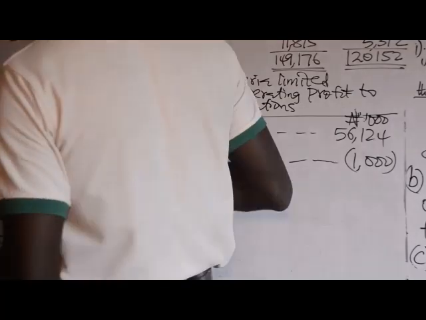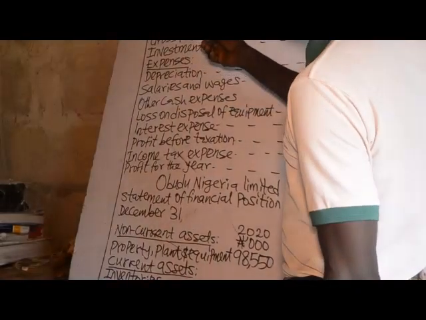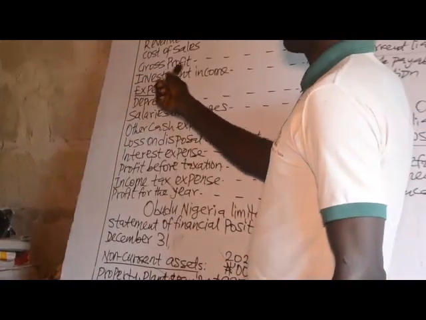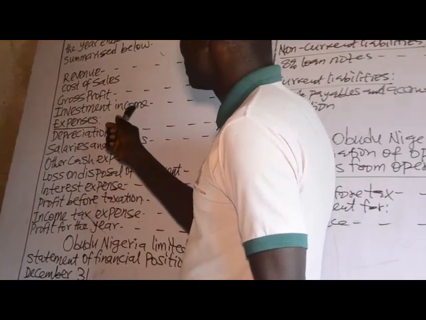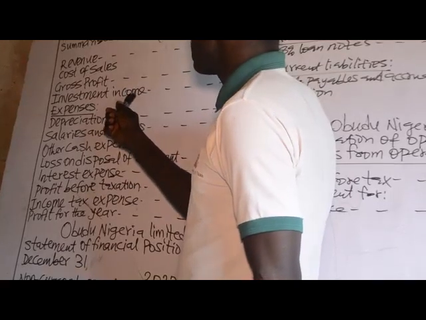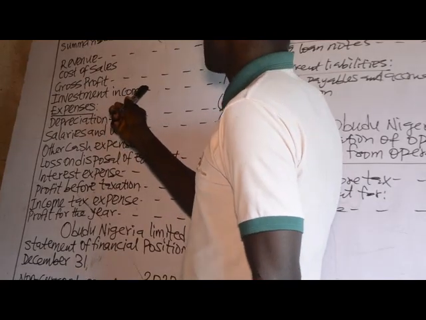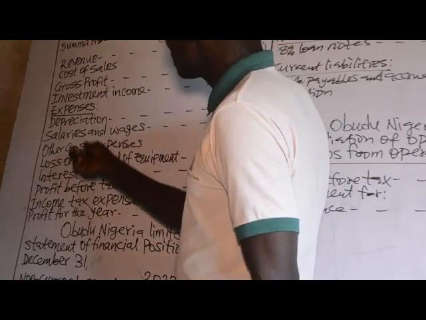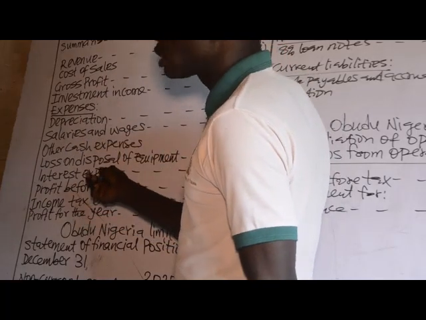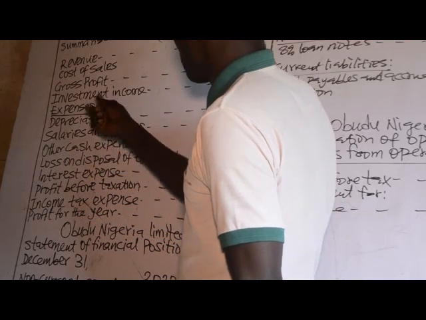Now, let's go through the income statement. We have investment income. I've told you that those items that will not fall under operating activities, which have been used in the statement of profit or loss, will require adjustment.